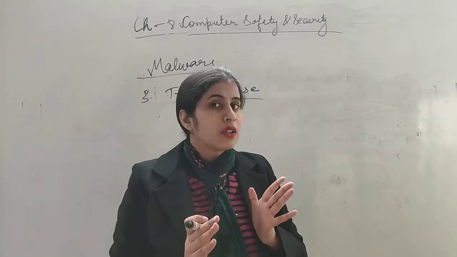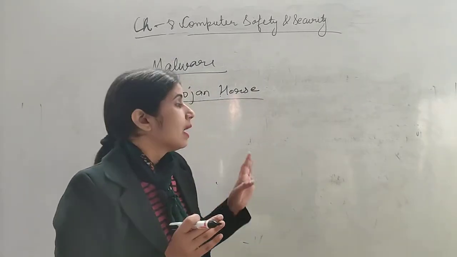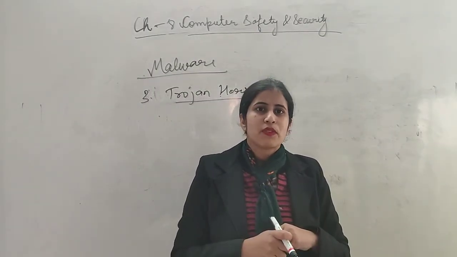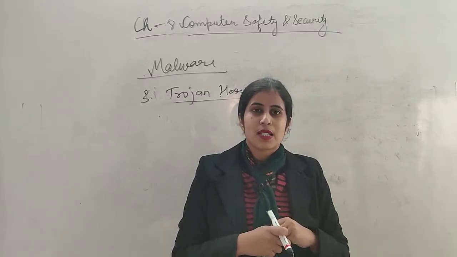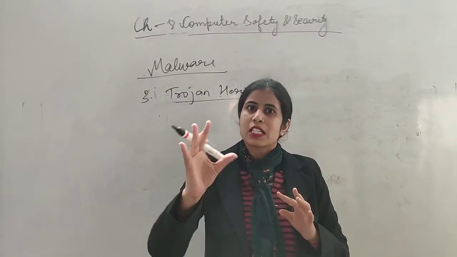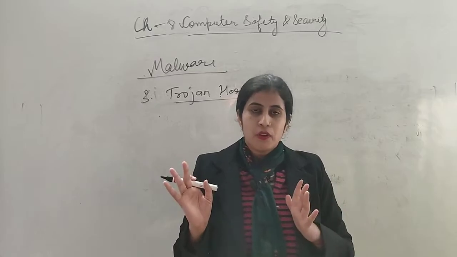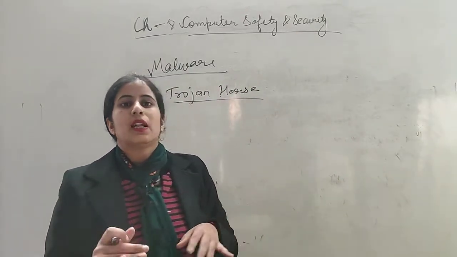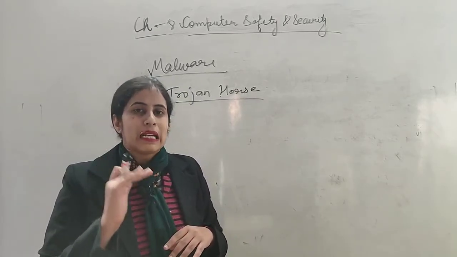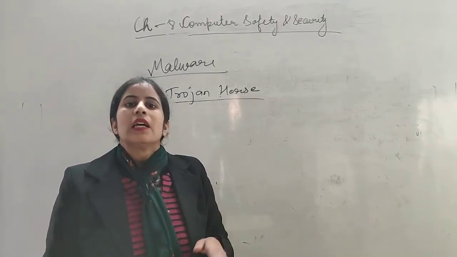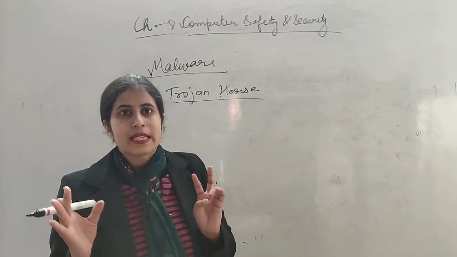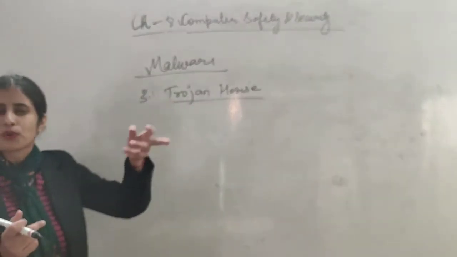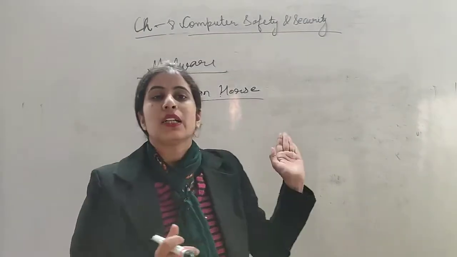How does it look? It looks very useful, and we accept it, we receive it. Sometimes we see that some wallpaper comes to us, we think it is very beautiful. As we download it, it is harmful for us. So in the starting they look very beautiful, they look very useful, but at last what happens? At last they infect all the files and they become harmful for us. So it was the story about the Trojan horse, and in this way it got its name.